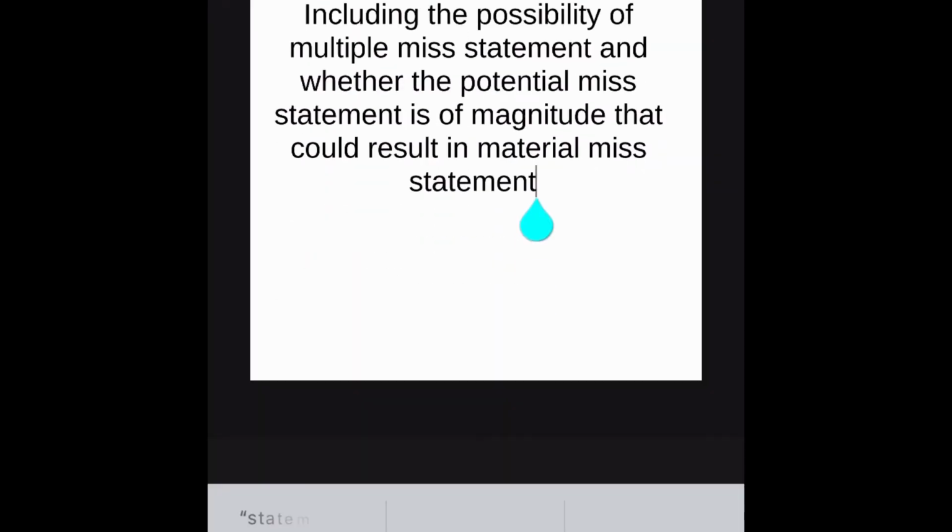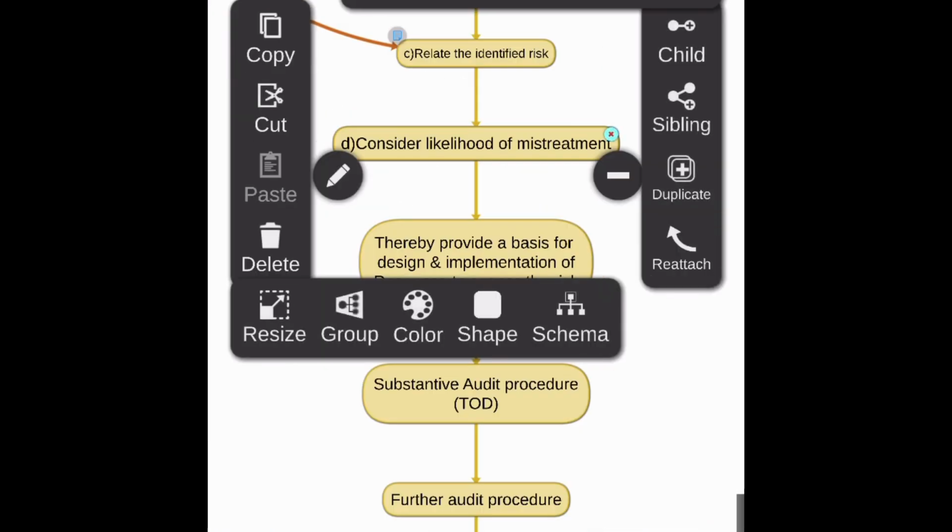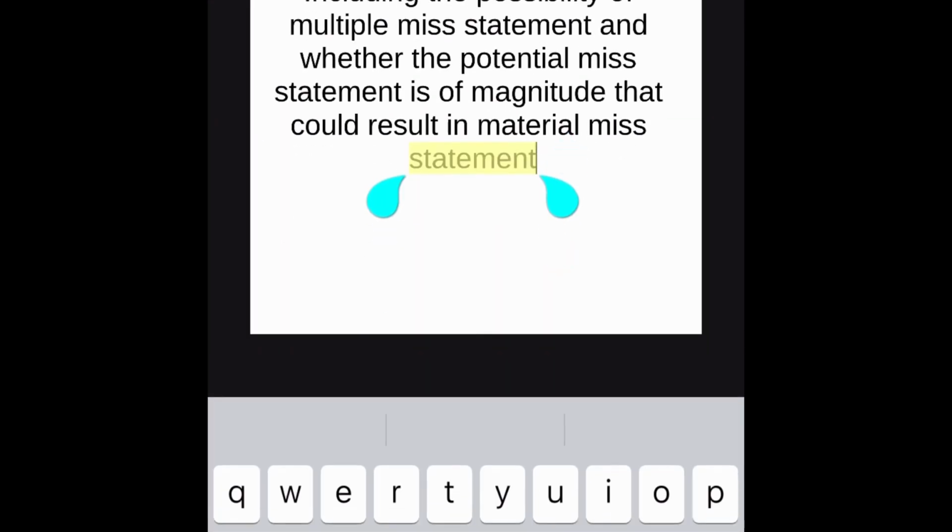Next, we will consider the likelihood of misstatement, including the possibility of multiple misstatements and whether the potential misstatement is of a magnitude that could result in material misstatement.